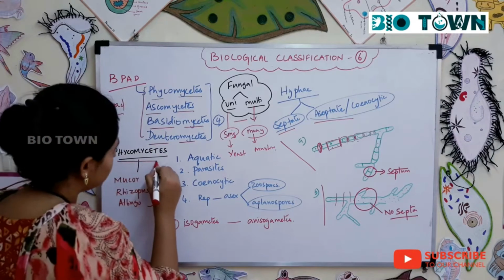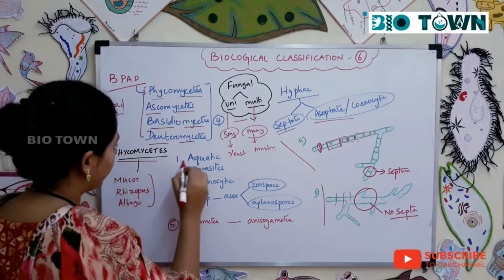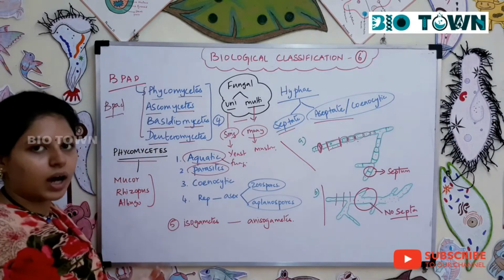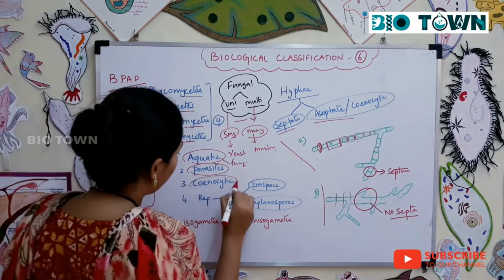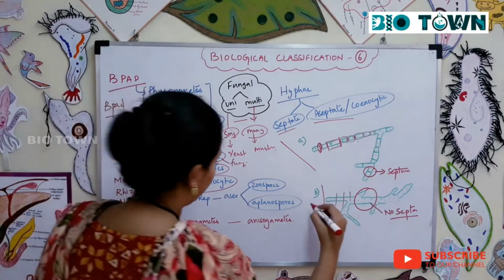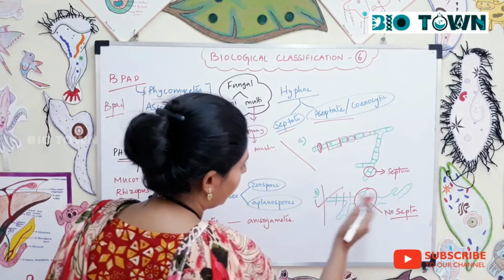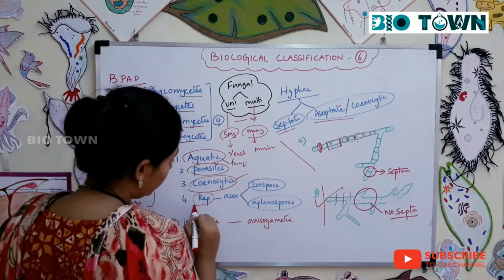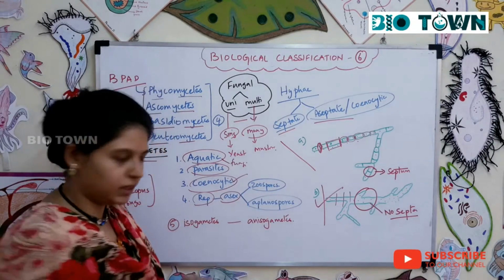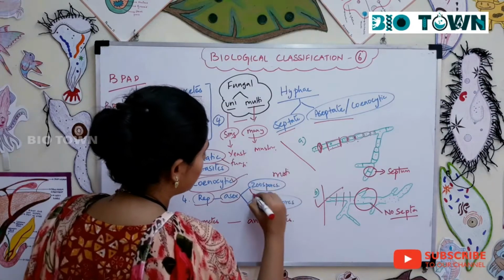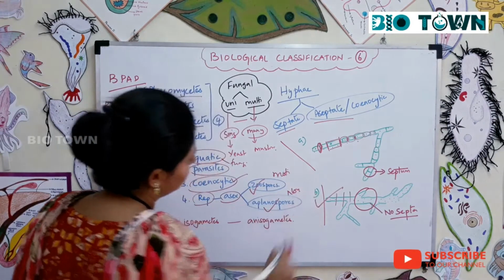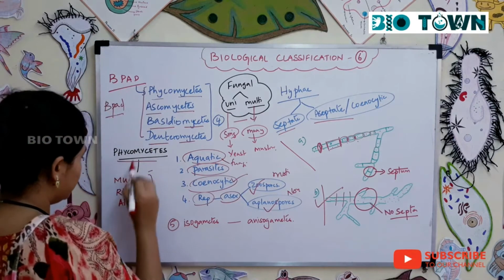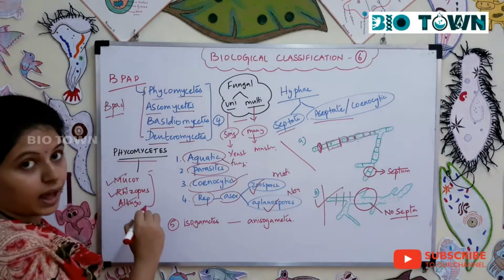Now phycomycetes. So mostly the organisms under phycomycetes are aquatic fungi, and they are all parasites of aquatic creatures, right? And now they have coenocytic hyphae, which means that there are no septa between the hyphae, there's no septae formation. That is coenocytic. And reproduction is by asexual means. So they have motile spores called zoospores, and non-motile spores called aplanospores. And a typical example of this phycomycetes group is mucor, rhizopus and albugo.